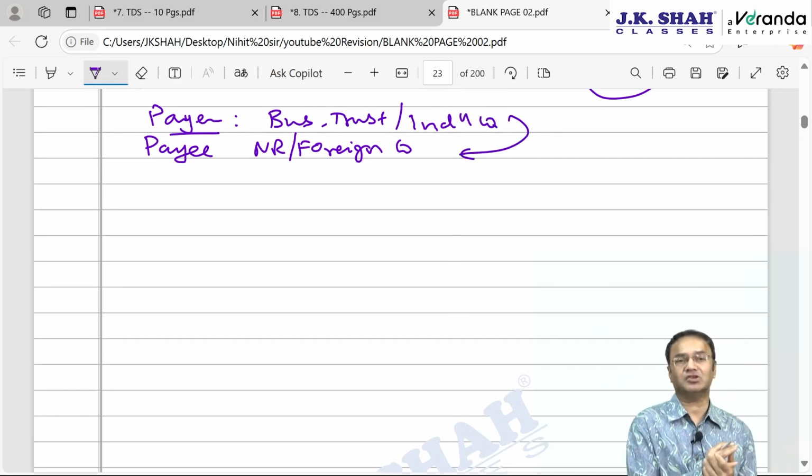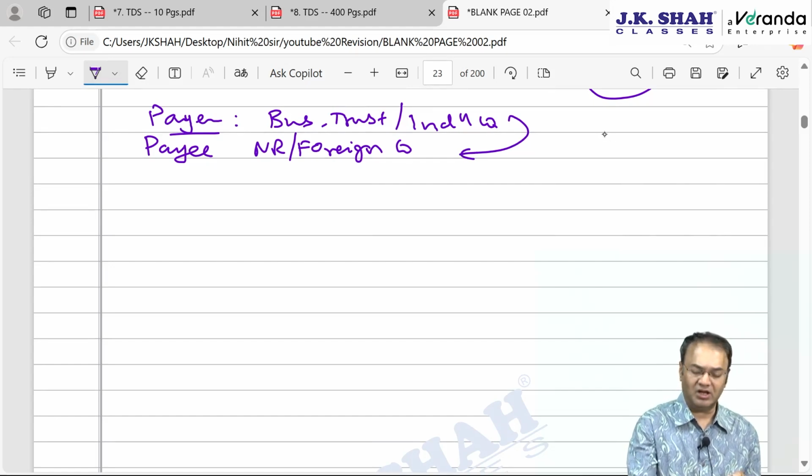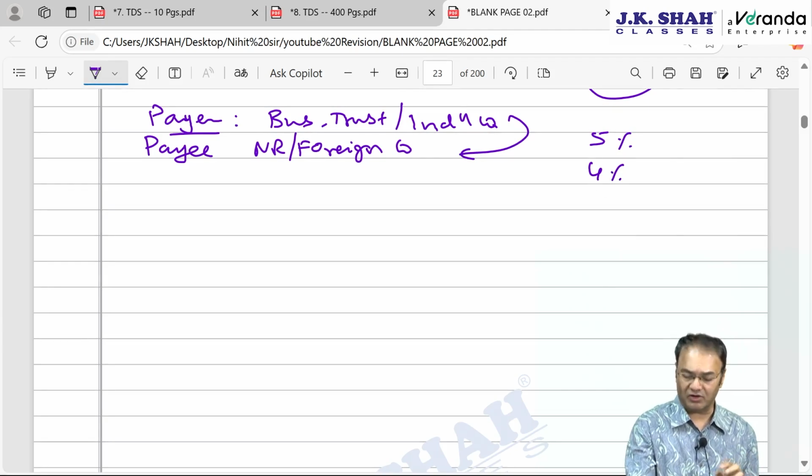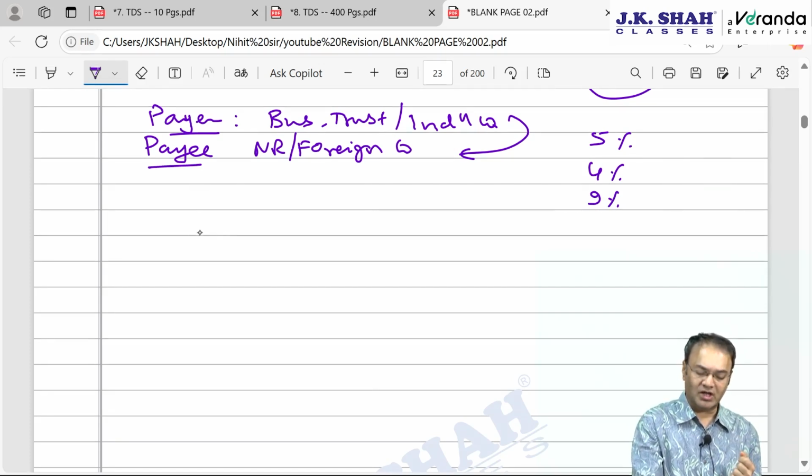If three conditions are satisfied, then TDS will be deductible here. TDS rate here will be 5%. If some conditions are fulfilled, then 4%. And if some conditions are further fulfilled, then 9%. Of course, plus surcharge plus health and education cess, that is needless to say. Okay. So, which are the conditions? Three conditions. First condition is payer should be so and so. Payer should be business trust or Indian company.